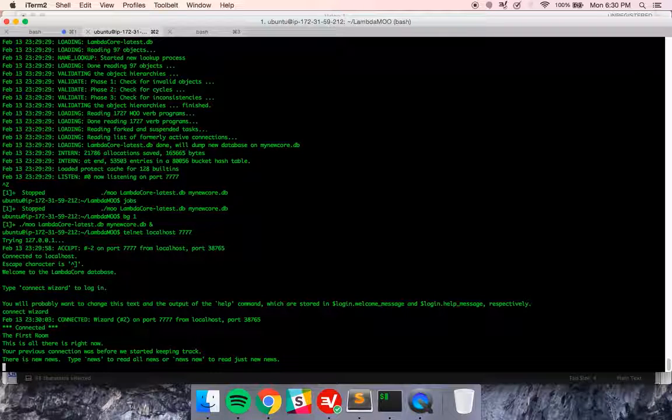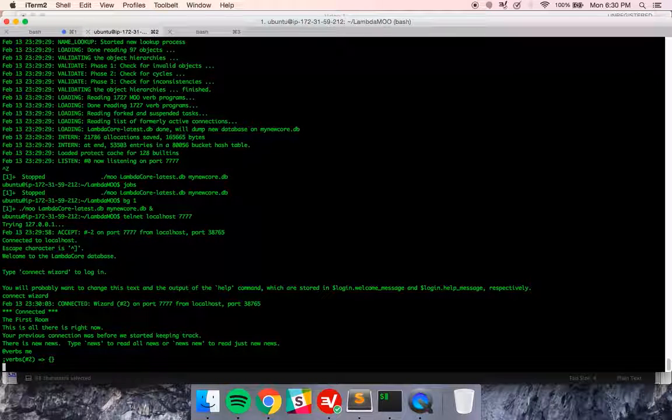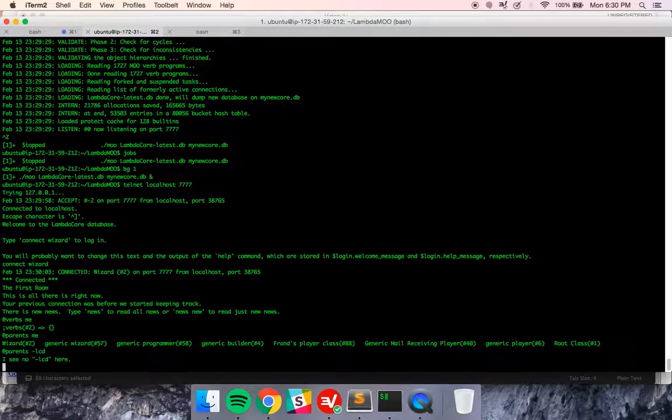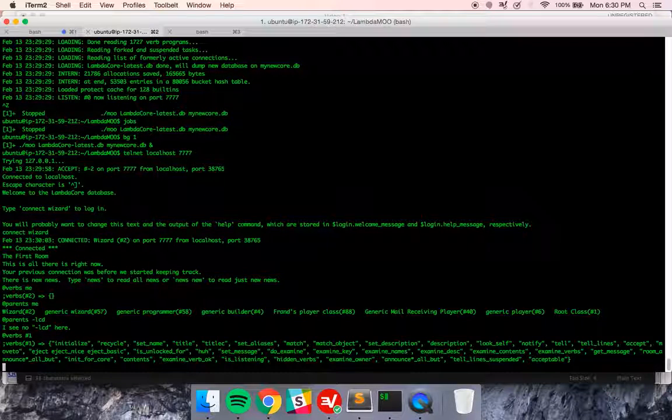I have verbs on me, @verbs me. Number 2 has no verbs, @parents me. But even just @parents, right? We're able to, I wonder if this has that. No. We're able to do stuff here. We've got @verbs #1, right? These are all the verbs that are defined on the number 1 object, or hashtag 1, or however you want to pronounce it, pound 1. I'm going to say number 1, like a number pad or a pound sign. Pound 1, I don't know. So on this object, we've got these verbs.